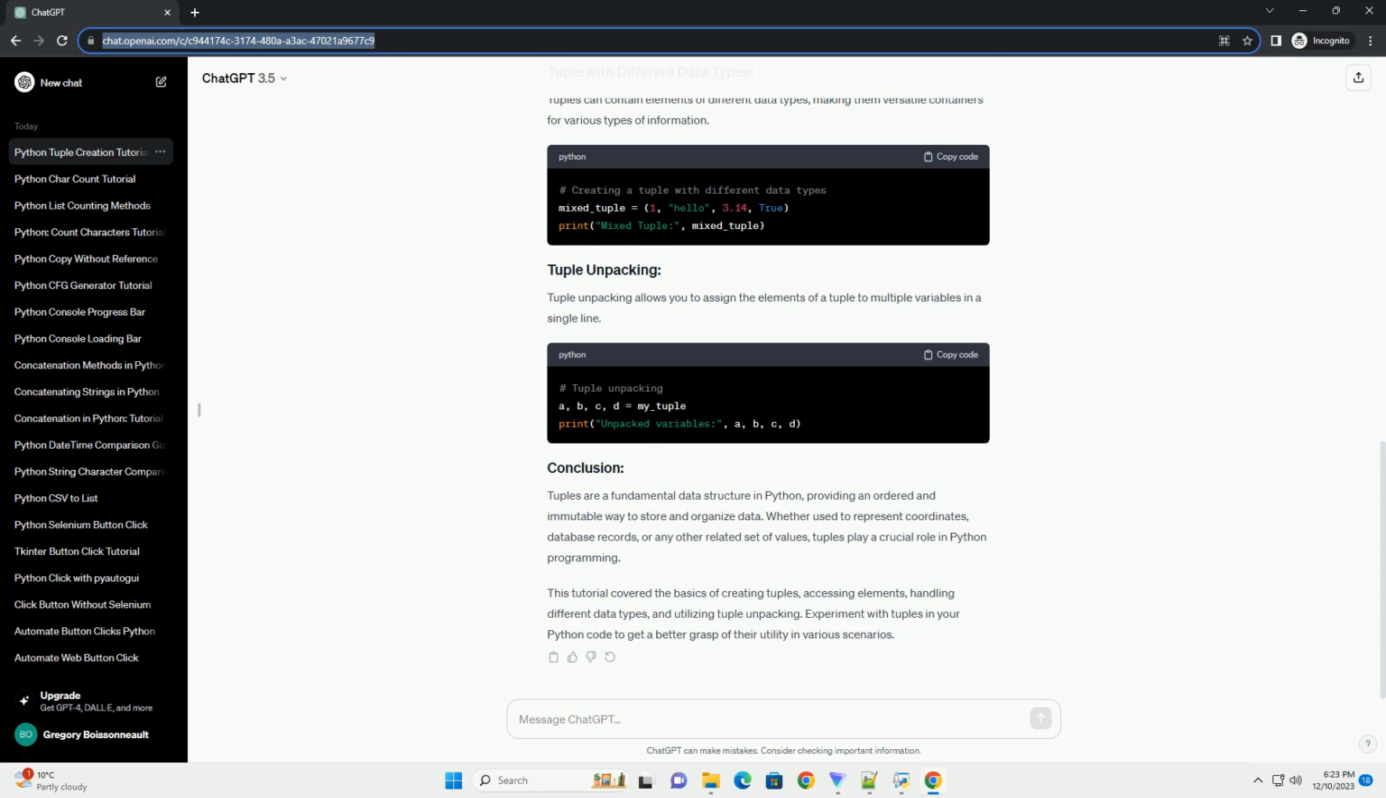Whether used to represent coordinates, database records, or any other related set of values, tuples play a crucial role in Python programming. This tutorial covered the basics of creating tuples, accessing elements, handling different data types, and utilizing tuple unpacking. Experiment with tuples in your Python code to get a better grasp of their utility in various scenarios.